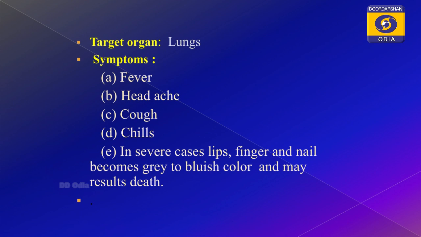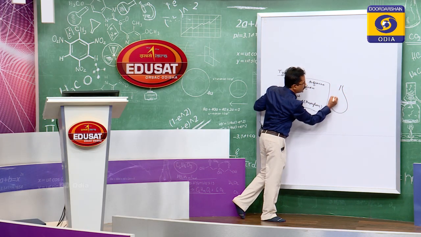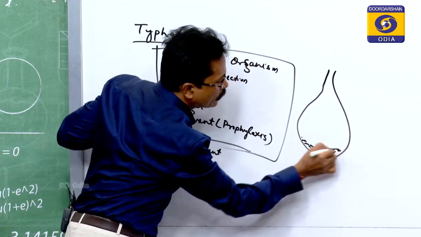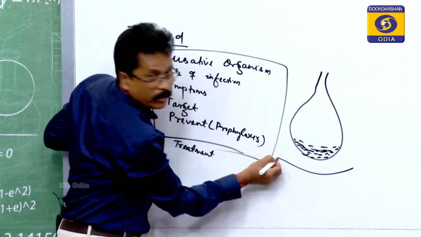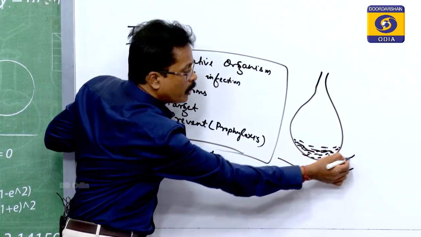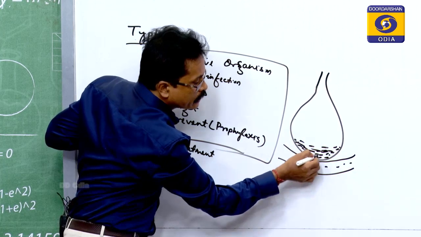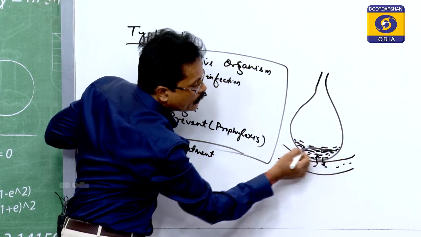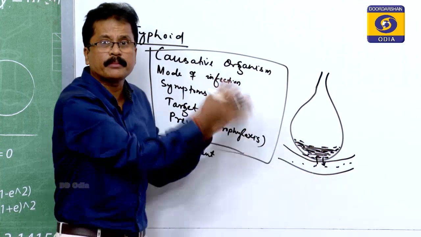For example, if the person is suffering from pneumonia, you see that this will be filled with the watery mass. Here is the blood vessel, where the exchange of oxygen and carbon dioxide should take place. But whenever this fluid accumulates within the lungs' alveoli, it obstructs the exchange of gases.